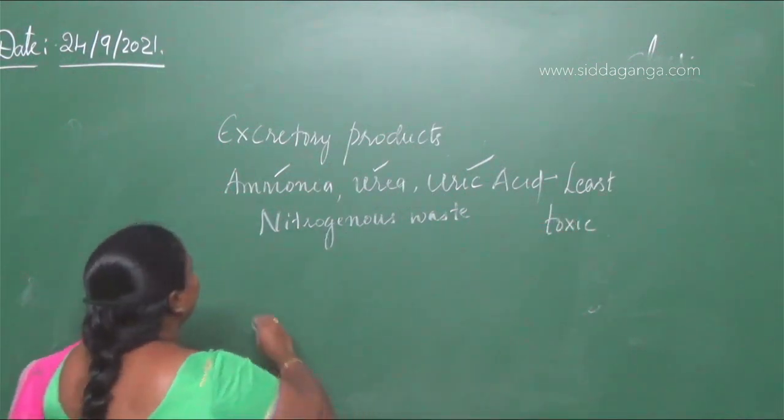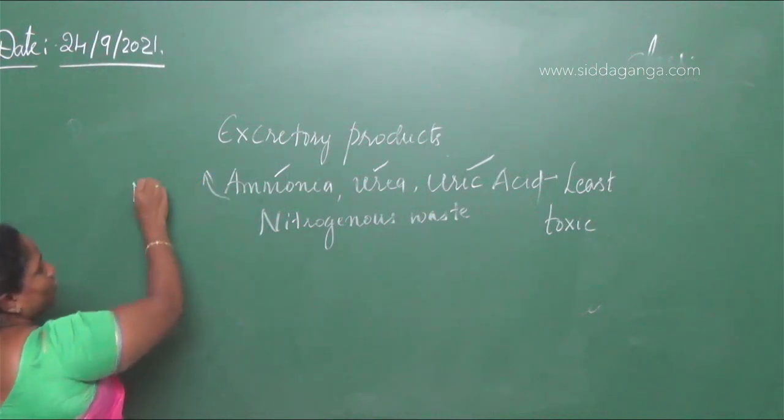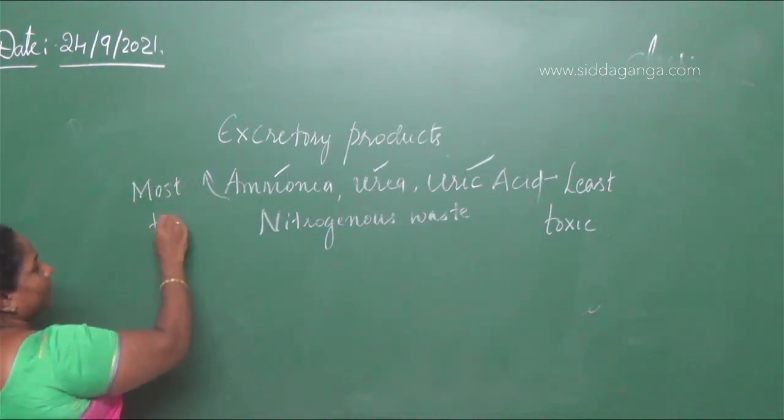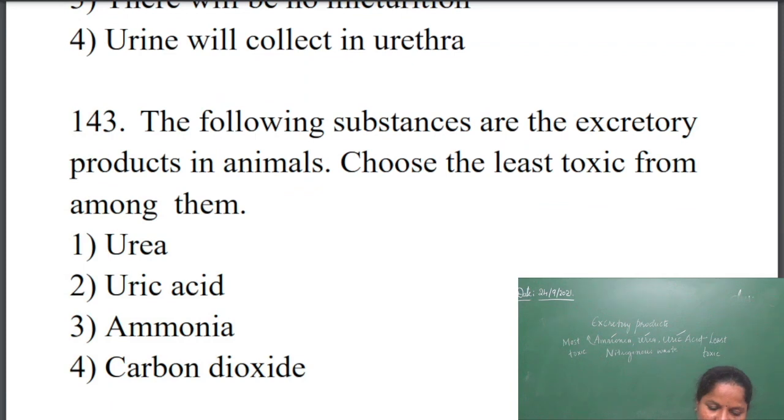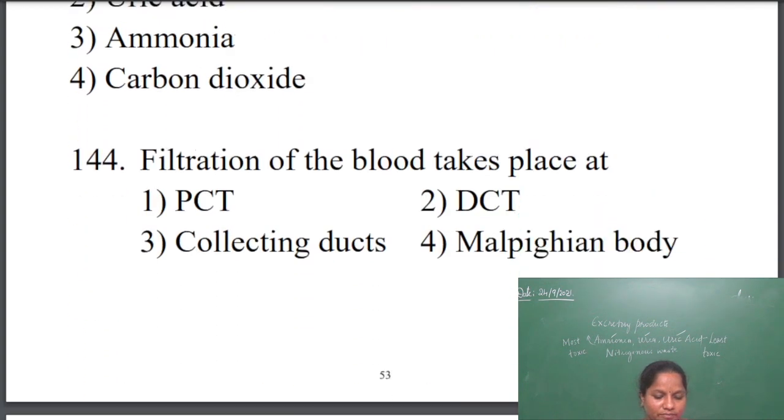Least toxic and most toxic. Here the answer will be uric acid, the least toxic from among the following. The following substances are the excretory products in animals. Choose the least toxic from among them: urea, uric acid, ammonia and carbon dioxide. Carbon dioxide is not called a nitrogenous waste, so you have to compare ammonia, urea and uric acid. So the answer is uric acid.